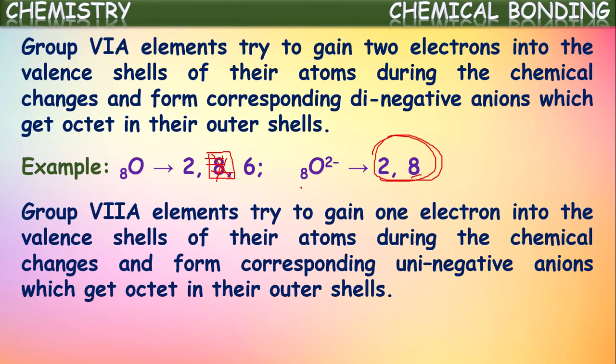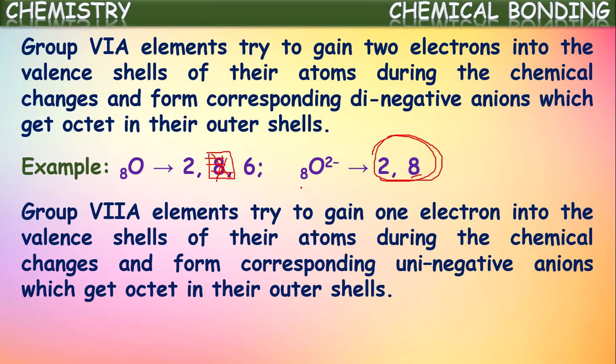Next, if you observe 7A group elements, which we call halogens. Do you remember what the 7A group elements are? They are fluorine, chlorine, bromine, iodine and astatine. These elements have 7 electrons in their outermost shell. For example, the atomic number of fluorine is 9, and if you write its configuration, we get 2,7. That means in its outermost shell, it has only 7 electrons.